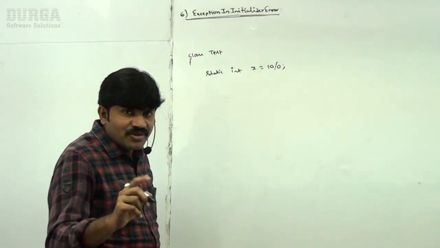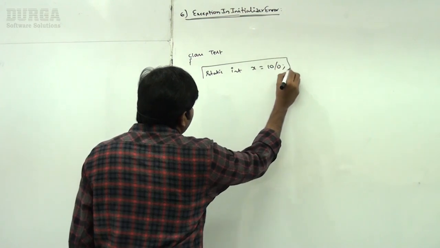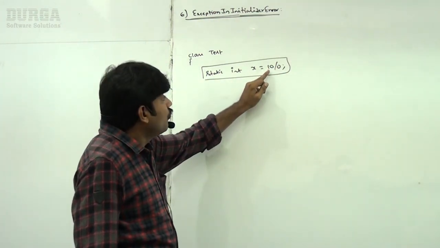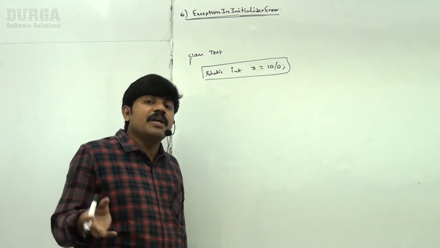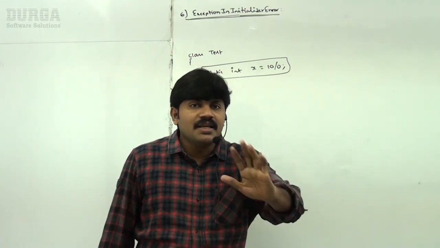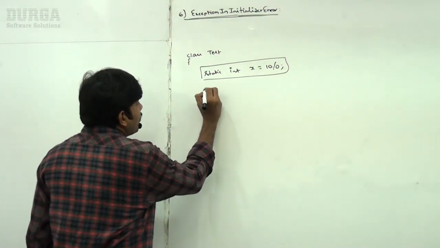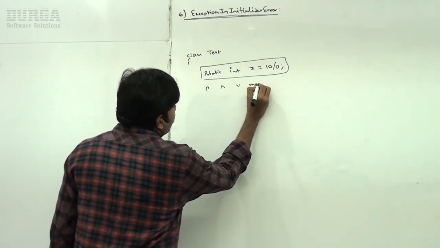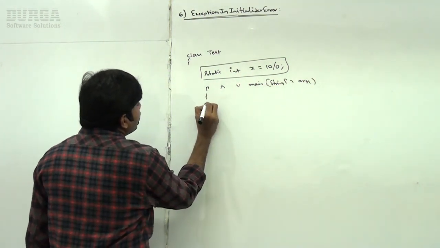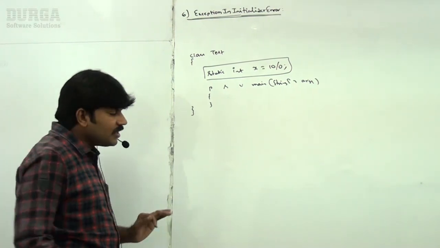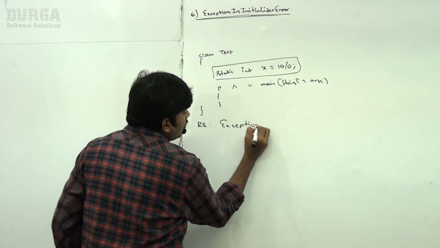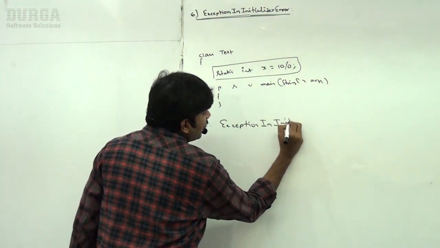Are you getting 10 by 0? While performing initialization for the static variable, we are going to get an ArithmeticException. Because of this ArithmeticException, which exception got raised, sir? ExceptionInInitializerError. Of course, from version 1.7 onward, the main method is compulsory to start our program execution. That's why let me write the main method also. If I run this code, we are going to get ExceptionInInitializerError.